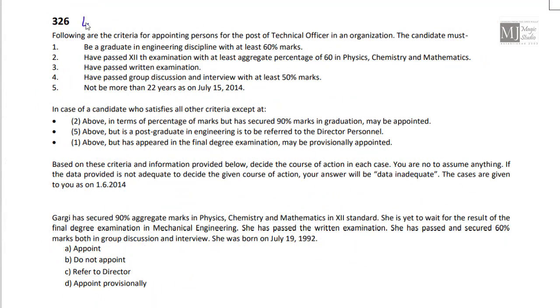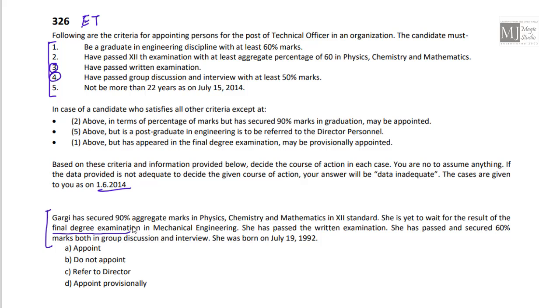Following are the criteria for appointing a person. Again, we have an eligibility test, and as suggested, I prefer to go in with: there are 5 conditions, out of which 1, 5, 2 have substitutes, that means 3 and 4 need to be cleared. And let's move ahead with the candidate. Gargi has secured 90% aggregate in physics, chemistry, mathematics in class 12.